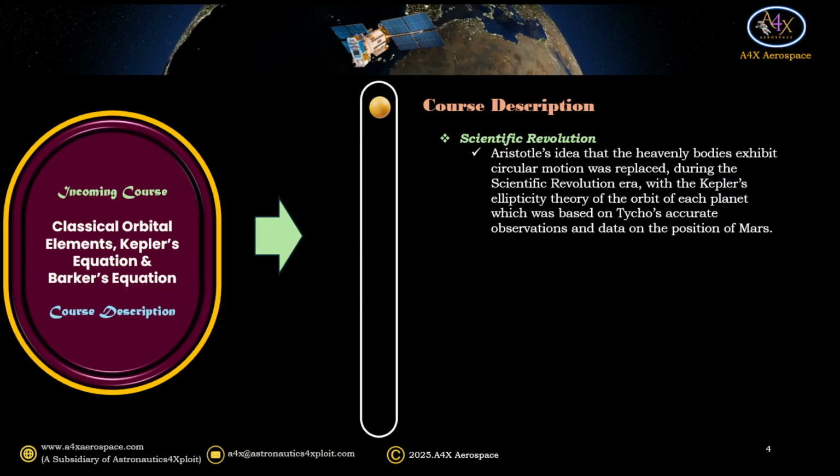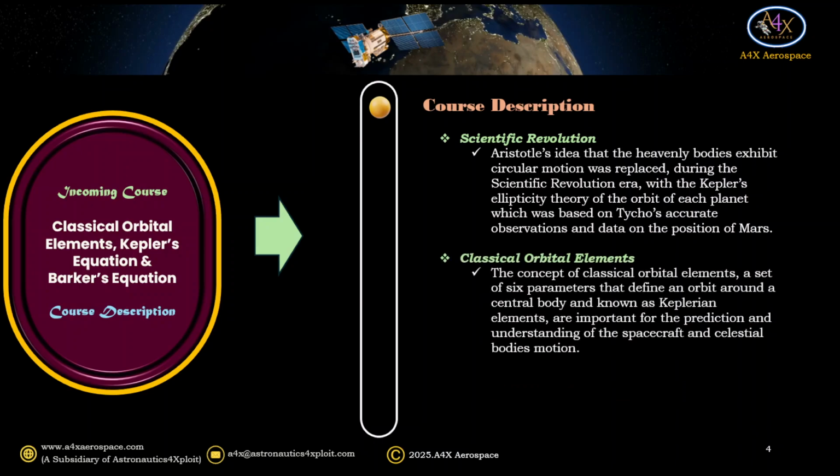Aristotle's idea that the heavenly bodies exhibit circular motion was replaced during the scientific revolution era with Kepler's ellipticity theory of the orbit of each planet, which was based on Tycho's accurate observations and data on the position of Mars. The concept of classical orbital elements, a set of 6 parameters that define an orbit around the central body, and known as Keplerian elements, are important for the prediction and understanding of the spacecraft and celestial bodies' motion.